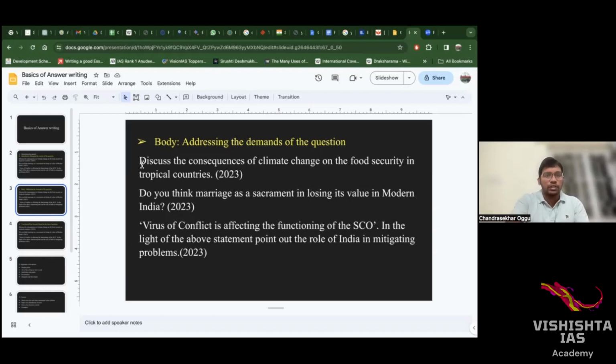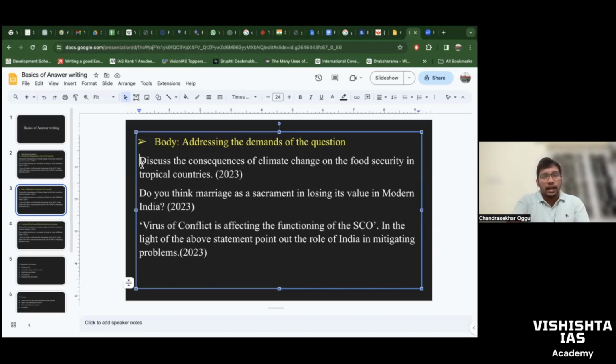Let's take the same question that we took for the introduction: Discuss the consequences of climate change on food security in tropical countries. So the context is food security, done. Now in the body part, the demand here is the consequences of climate change on food security in tropical countries. You can bring this into a side heading and write down what consequences there have been in the tropical countries. You can say that poverty is increasing, nutrition, and there may be a gender element. So bring 5-6 dimensions and write all the consequences. But identifying the demand is the core.